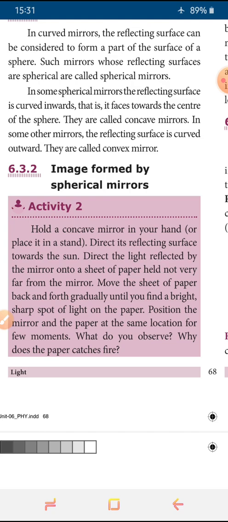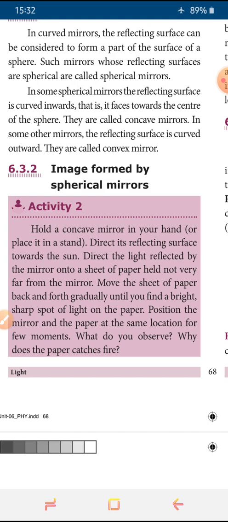You hold a concave mirror in hand, focusing the reflecting surface towards the sun, and the reflected light ray is allowed to fall on a sheet of paper.